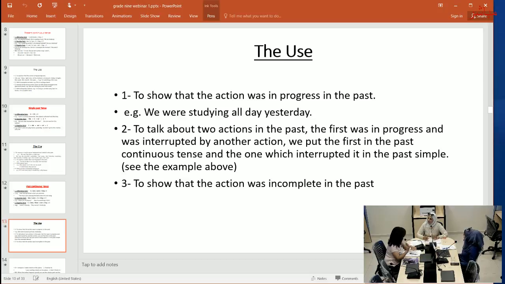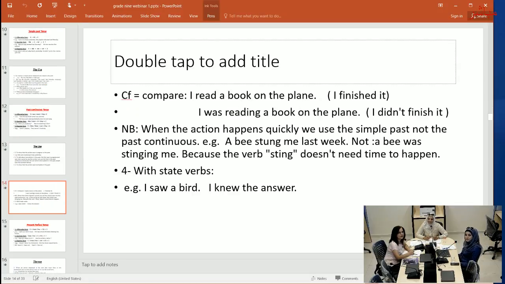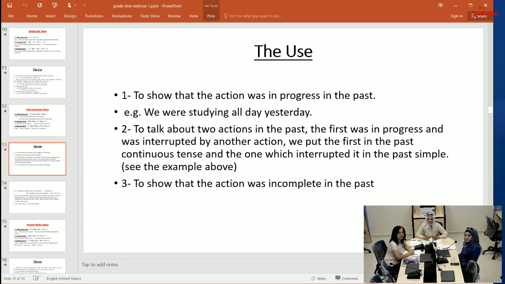We have two verbs. The first one is going on, the second one interrupted it. The first one is used in the past continuous, was or were plus verb ing. The second one is used in the past simple. While I was climbing the mountain, I fell. Another example. Three, to show that the action was incomplete in the past.